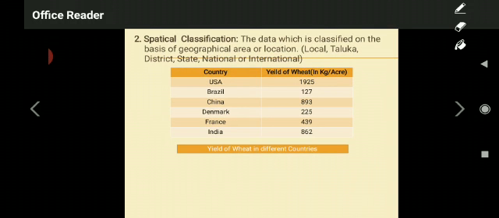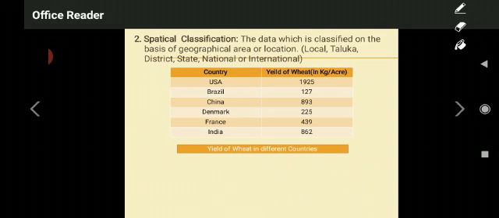Okay. So here also it depends. If you want data on the basis of local level, again you have to classify those data on the basis of local. If you want data on the basis of, for example, taluka level, you have to collect the data of all talukas of Belgaum district. After that, you are going to classify those data systematically taluka wise. Then you are able to understand what is the status of the district in that particular process. Okay, state wise, national wise, or international wise.